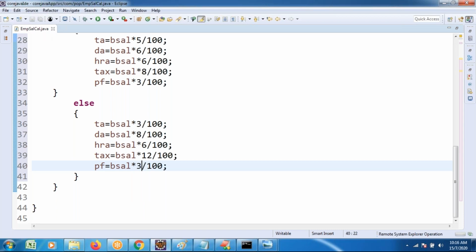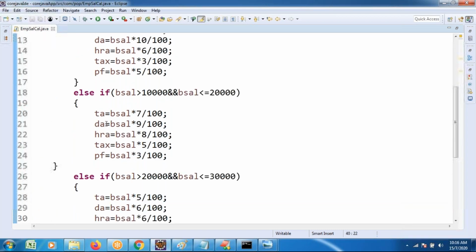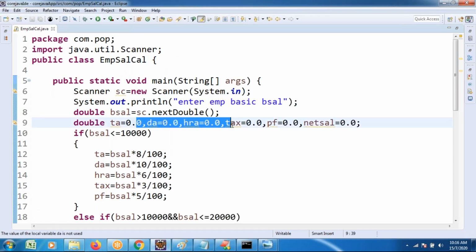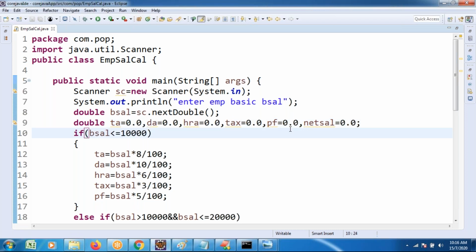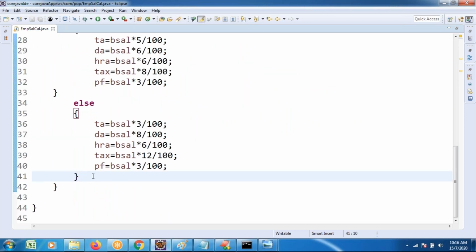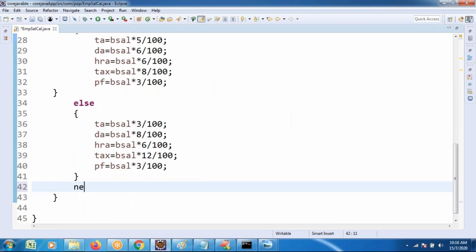So PF calculation is done. TA, DA, HRA, everything is calculated. At the end, I want to calculate the net salary. Net salary is equal to what?